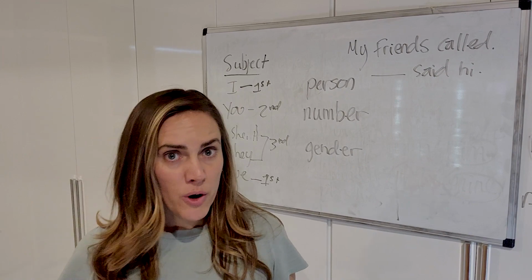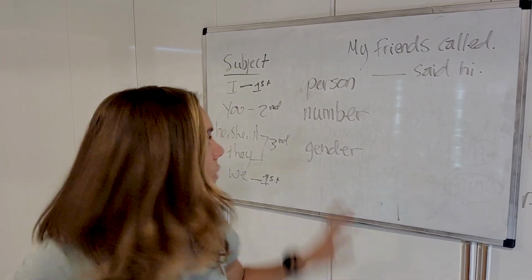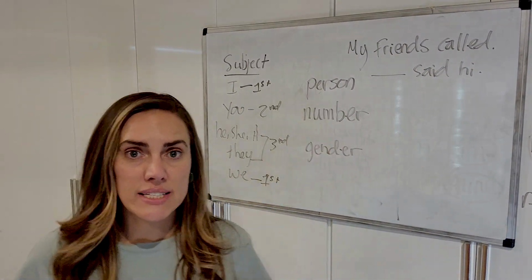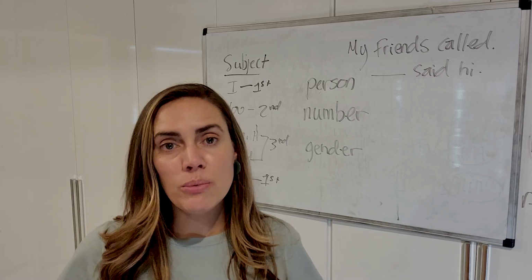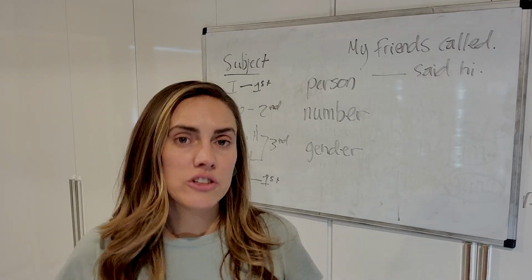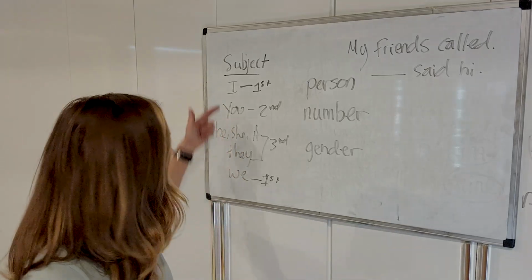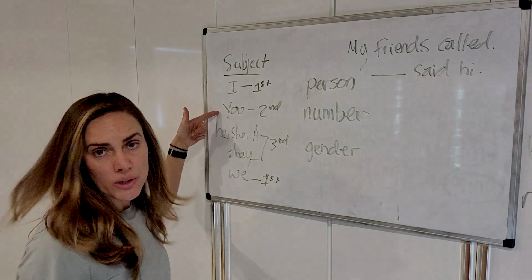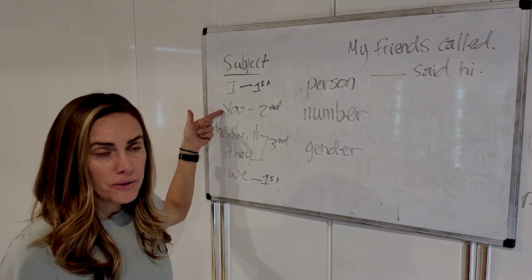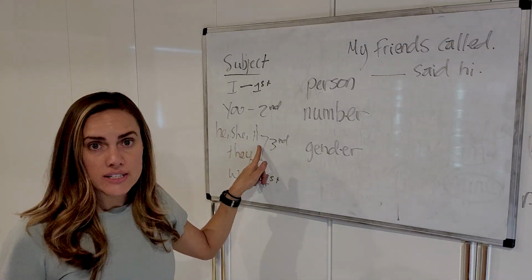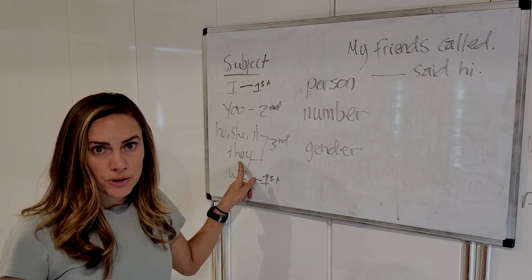When we're talking about pronouns and agreement, we need to think about number. Number means, do we need to use a singular pronoun, which means one, or do we need to use a plural pronoun, which means more than one? So here, I is singular, you is singular, but it can also be plural. He, she, and it are singular. They is plural.